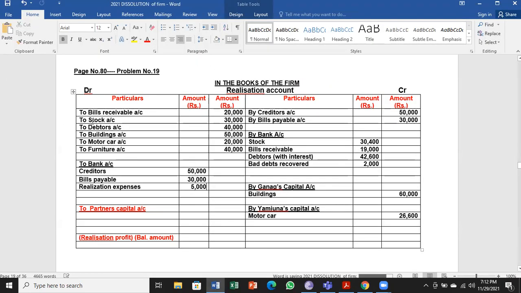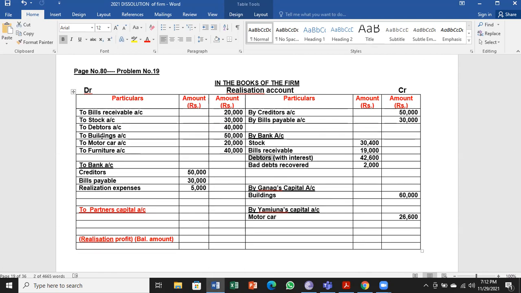So we had stock here, debit side. Stock is converted into cash. Debtors was there. Debtors converted into cash. Buildings was there. Buildings has been taken by Ganga. Motor car was there, taken by Yamuna. Furniture. Have they told anything about furniture? Have a look at it now.